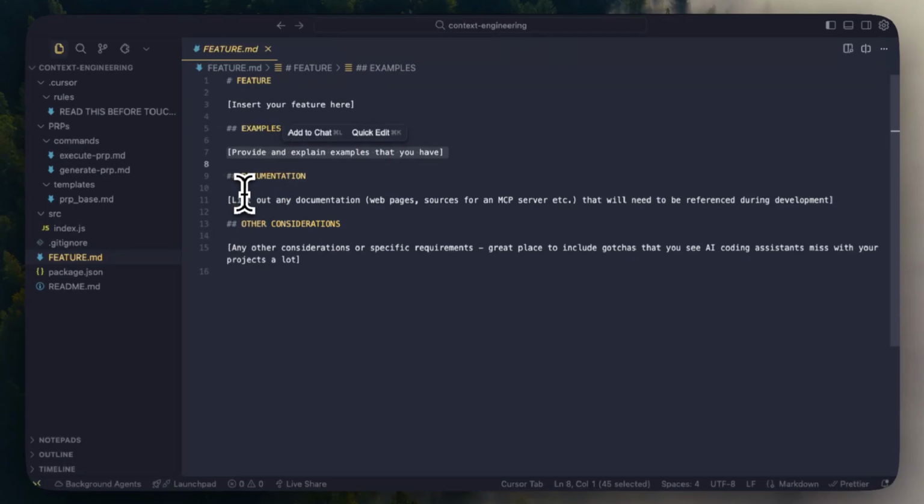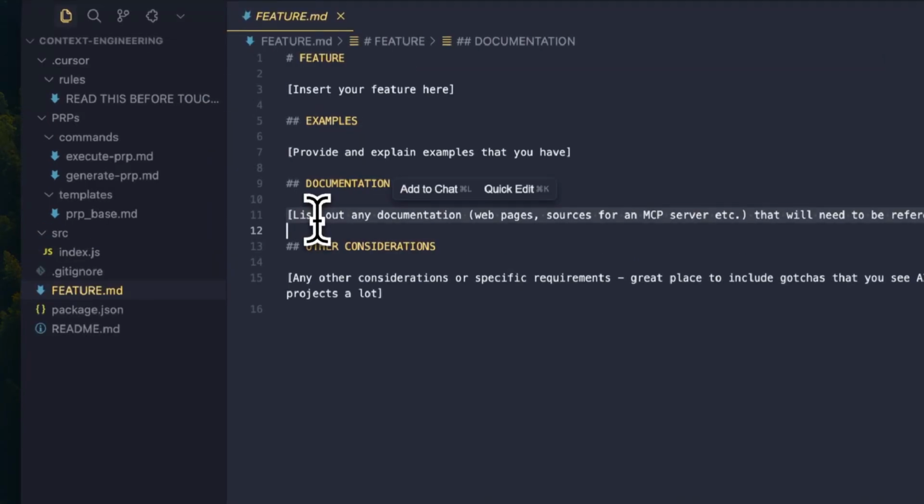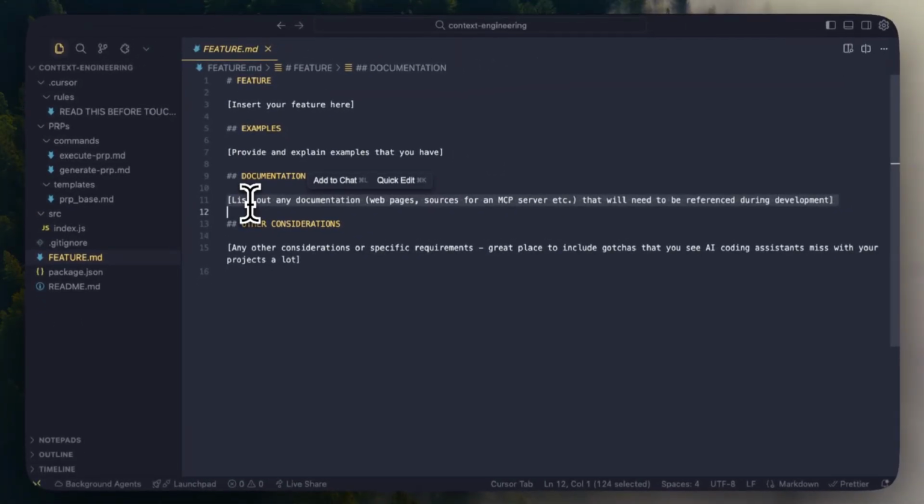And the third section, which is very important, is a list of all the documentation that you're going to be using. So you can have things like docs for a specific library or framework, MCPs, anything that you're going to be using during development. Again, this will help the agent know exactly how to use those libraries, as well as having the most up-to-date usage patterns and API spec.